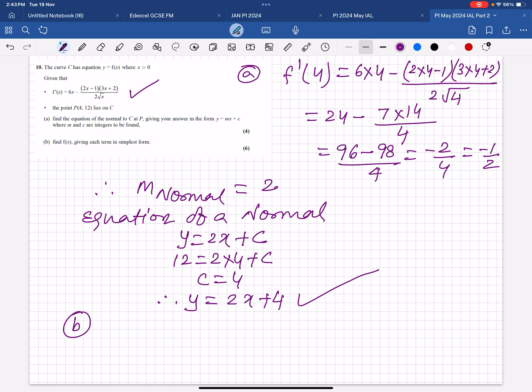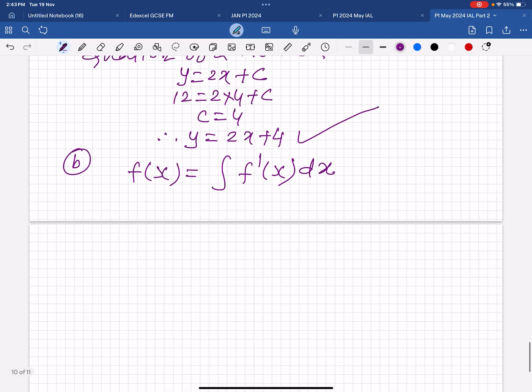Now part B, we need fx, and you should know that the integral of f dash x is fx, because integration is anti-differentiation. So fx equals integration of, and to integrate any function, first you have to break down everything.